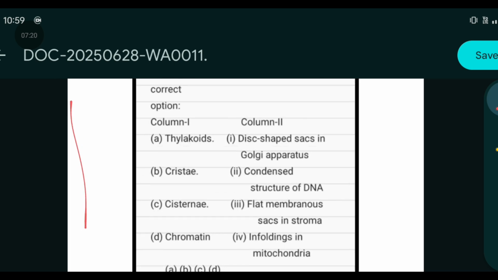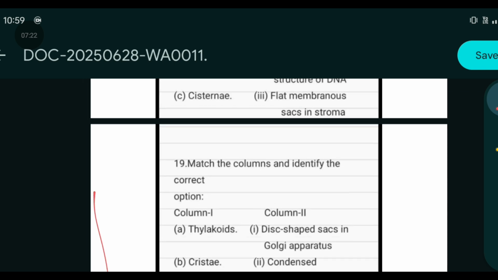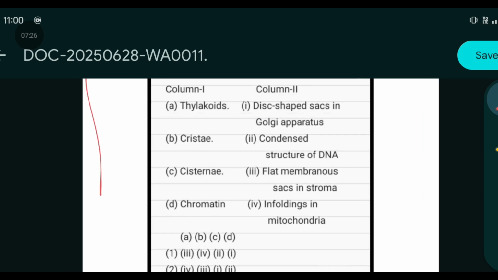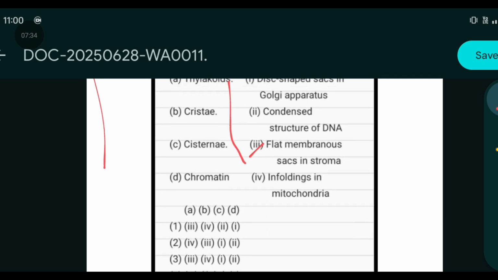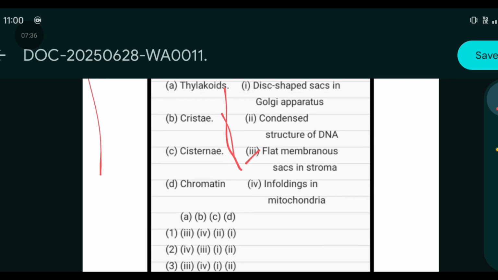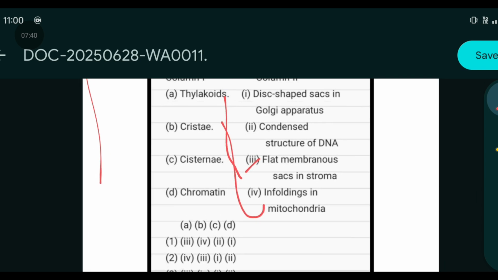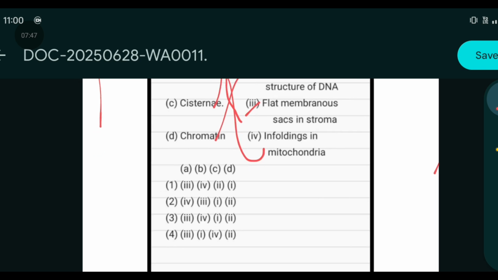Thylakoids will be flat membranous sacs in the stroma. Cristae will be infoldings of the mitochondria. Cisternae will be disc-shaped structures of the Golgi, and chromatin will be condensed structure of the DNA. So the correct option will be 3.